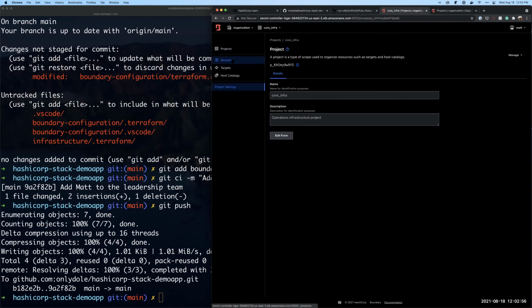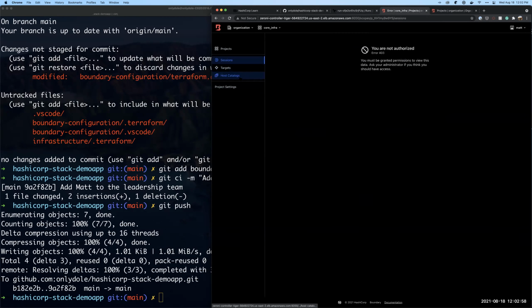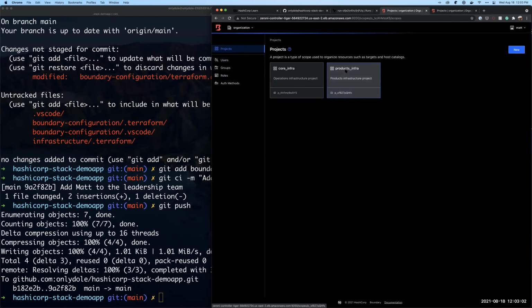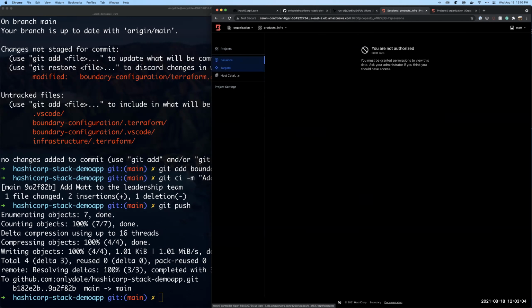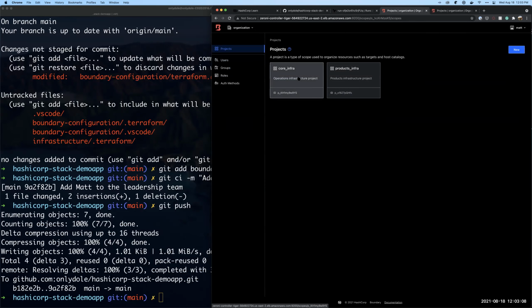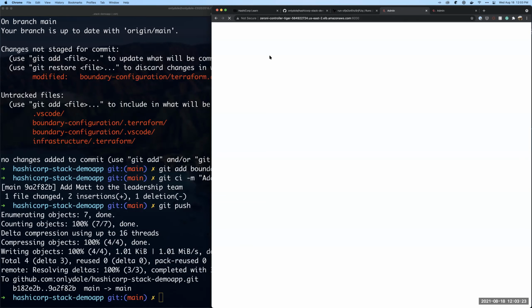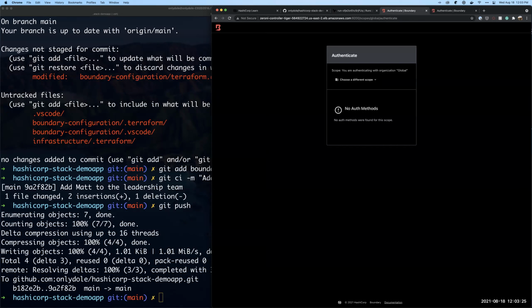Managers should have the ability to look at things, but not to actually run them or look at sessions and things like that, because we don't want everybody taking a look at what's going on. So that is looking correct. Matt can see everything that's going on, but can't actually go in or check those sessions. So there we go. That is showing how we can add users. We could do the same thing and remove Matt too, and then we just wouldn't be able to log in with his credentials. So that is Boundary.